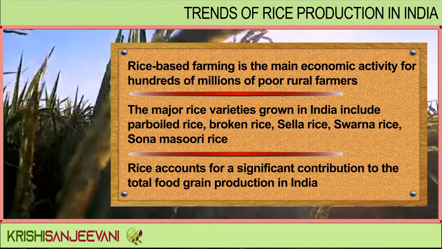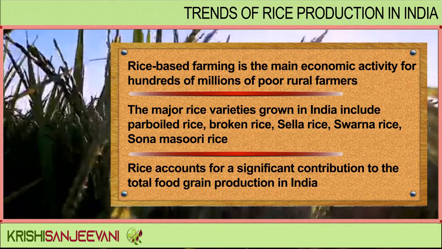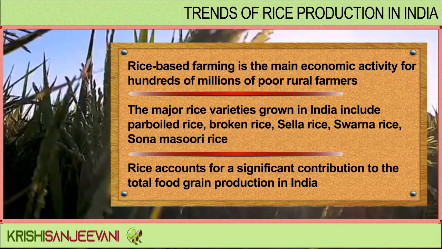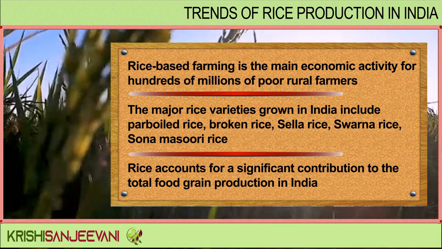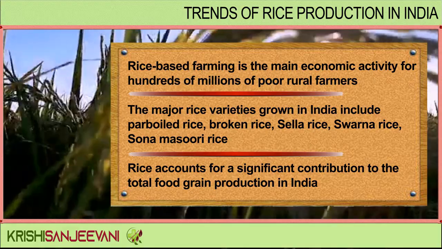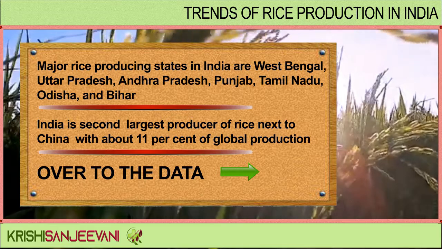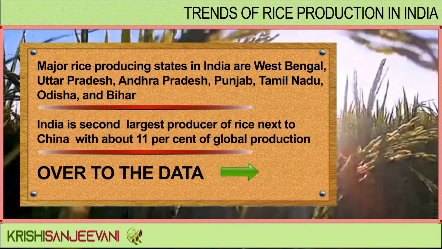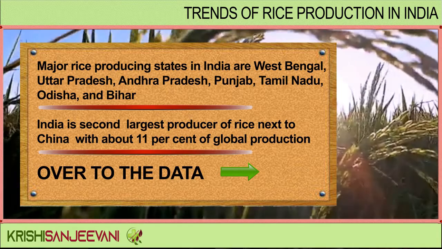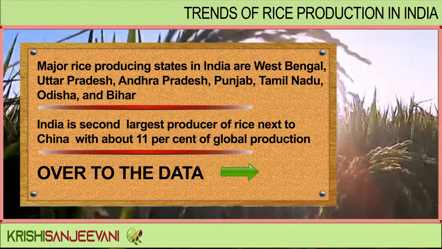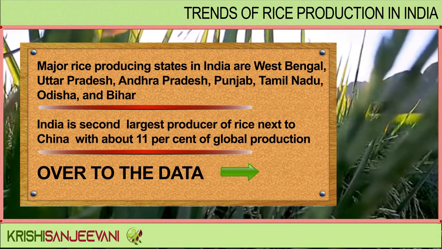The major rice varieties grown in India include parboiled rice, broken rice, Sella rice, Swarna rice, Sona masoori rice, etc. Rice accounts for a significant contribution to the total food grain production in India. Major rice producing states in India are West Bengal, Uttar Pradesh, Andhra Pradesh, Punjab, Tamil Nadu, Odisha and Bihar. India is the second largest producer of rice next to China with about 11% of global production. Over to the data.